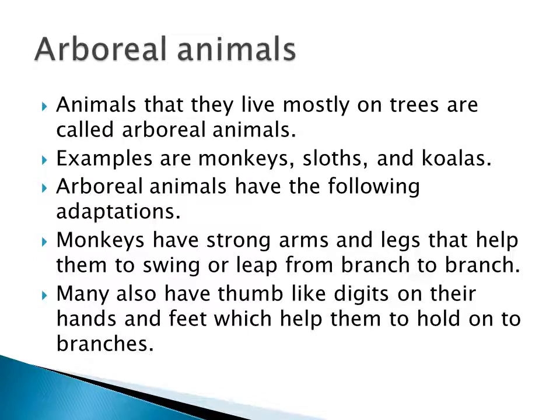Then arboreal animals. What are arboreal animals? Animals that live mostly on trees. They are called arboreal animals. उसके एग्जाम्पल monkey, sloths and koalas. If you see the monkey, they have strong arms and legs.